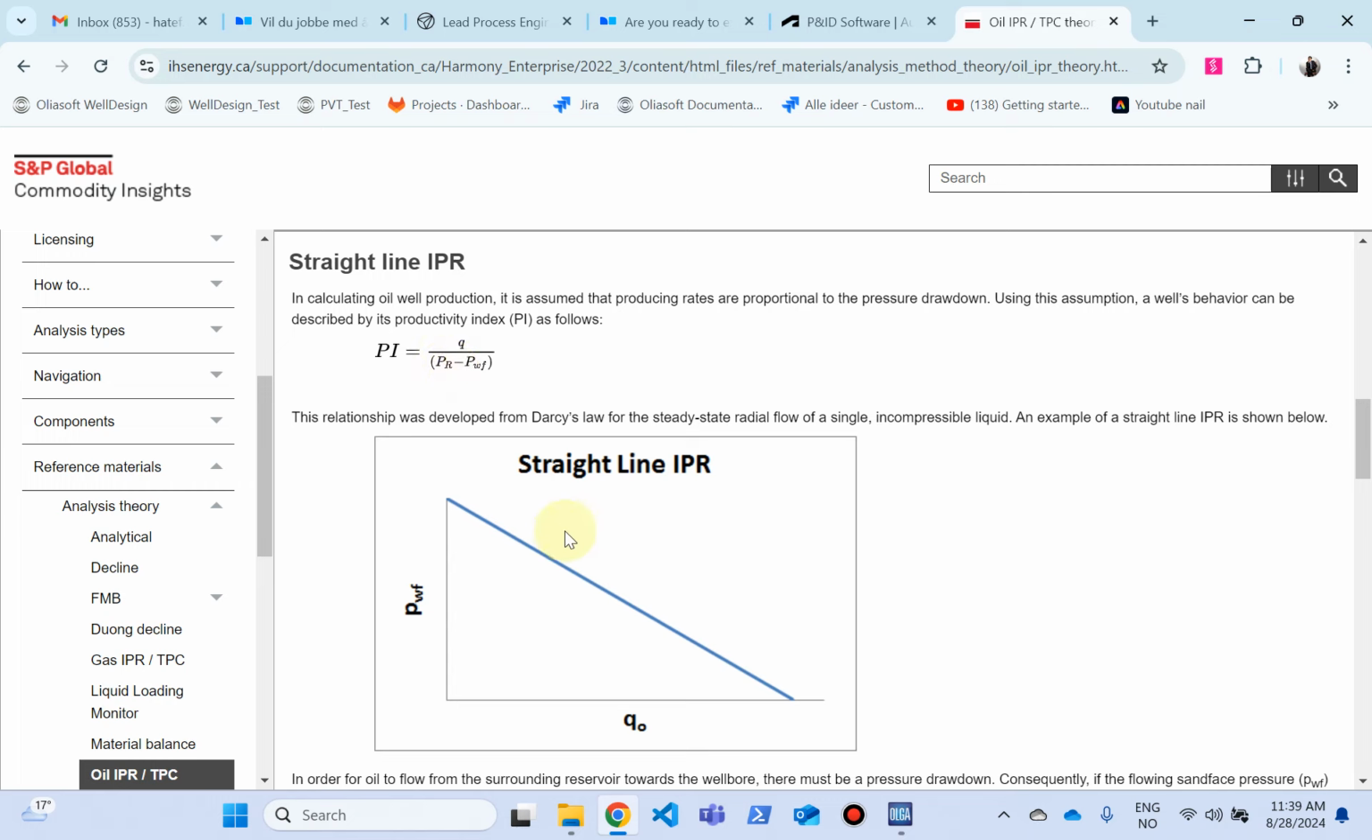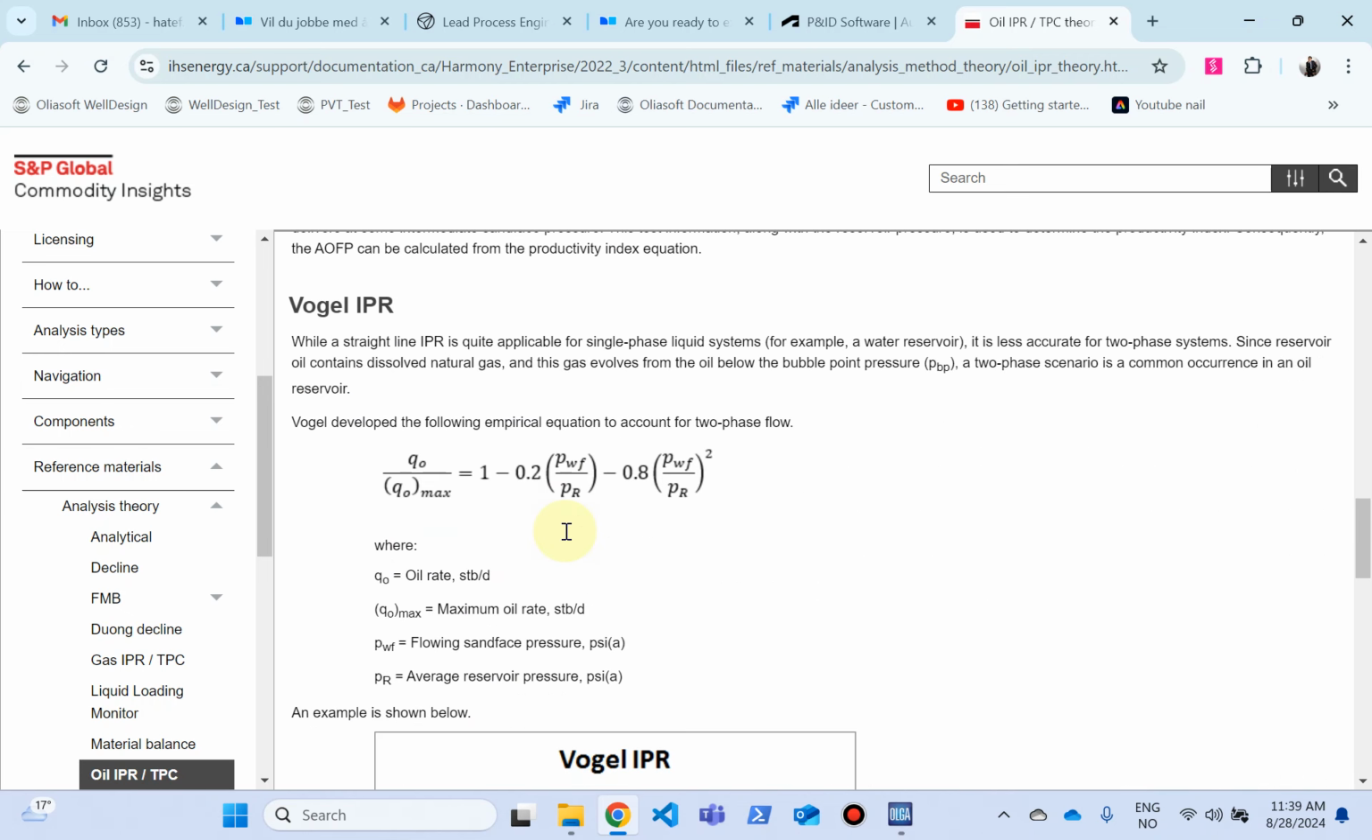In the other one that we are going to talk about in this tutorial, the Vogel IPR, you can see that there is another factor defined here which is called Qmax, and the QO, which is the oil rate in standard barrel per day, is defined in this relationship: QO divided by QO max, which is the maximum oil rate, equals 1 minus 0.2 downhole pressure divided by the reservoir pressure minus 0.8 of downhole pressure divided by reservoir pressure to the power 2. So this is the difference between Vogel.